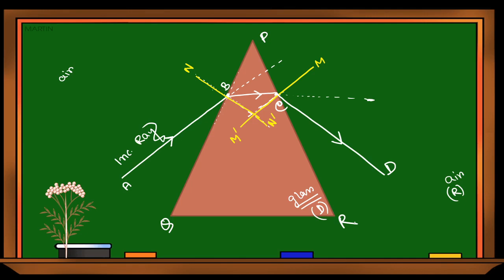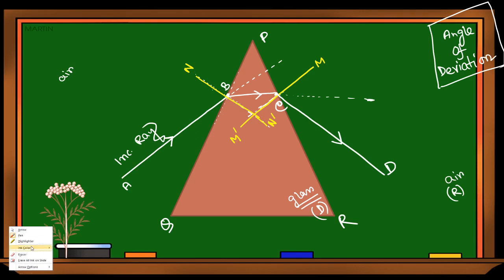Clear? Now, try to understand angle of deviation. What is angle of deviation? Dear cadets, if this prism was not present, then the incoming ray, that means light AB, would go like this. That is the path.